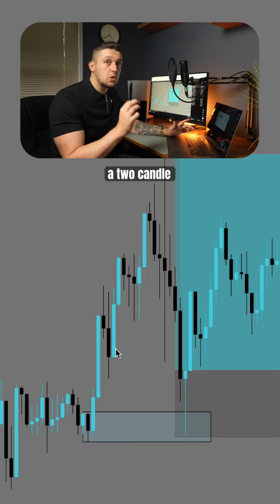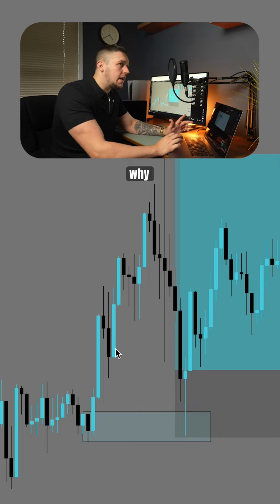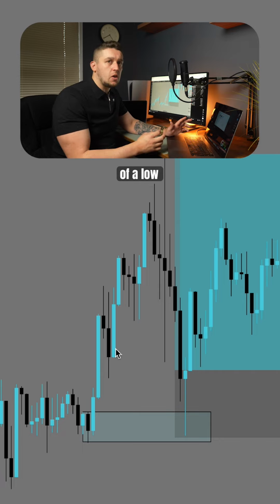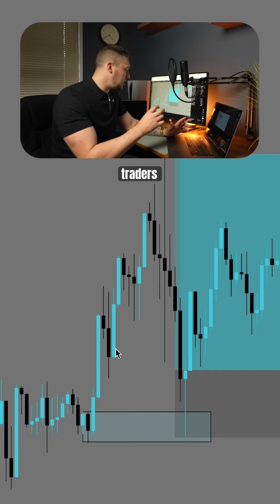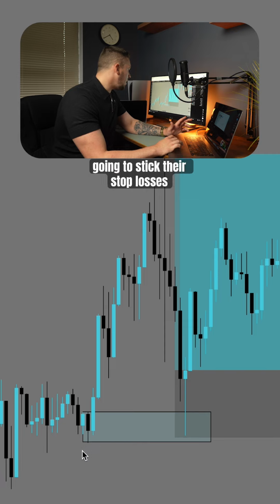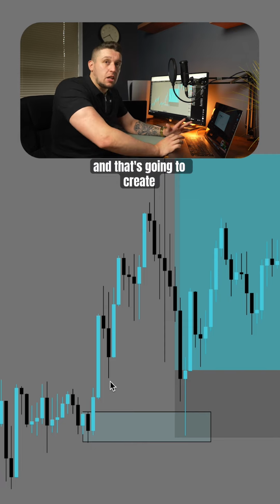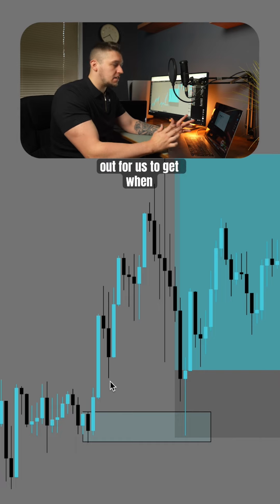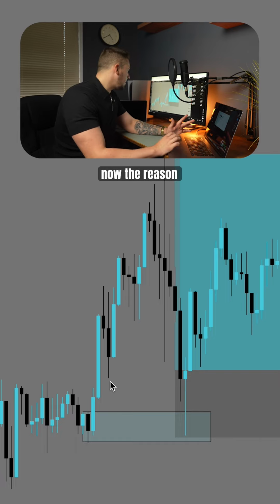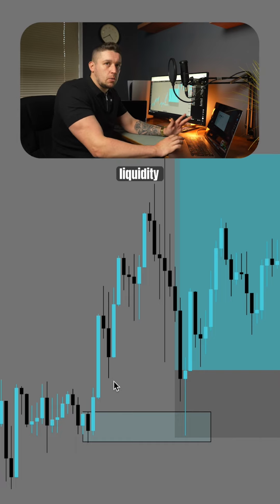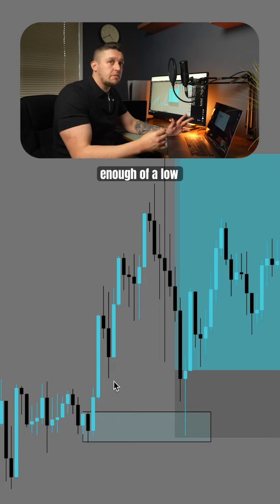So now, in order for the liquidity to be valid, we want a minimum of a two candle retracement. Now, why? Because we want enough of a low where normal traders who are getting in at that point aren't going to stick their stop losses below here. They're going to put it below the low. And that's going to create liquidity to be taken out for us to get when it returns to the zone. That's the reason we want two candle liquidity, just so there's enough of a low.